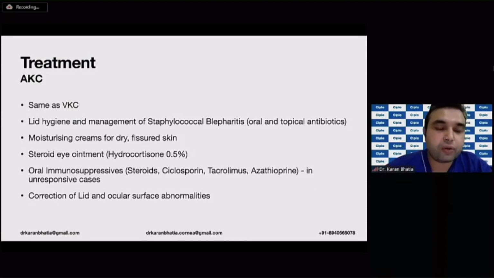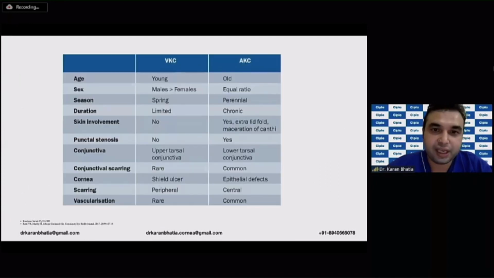Apart from that, you have to go for lid hygiene and management of staphylococcal blepharitis with oral and topical antibiotics. Doxycycline can also be given. Moisturizing creams for dry and fissured skin. Steroid ointments can also be given, and oral immunosuppressives can also be added in unresponsive cases. And finally, for sequelae, you have to go for the correction of lid and ocular surface abnormalities. This is a picture. For that, you can just note this down.